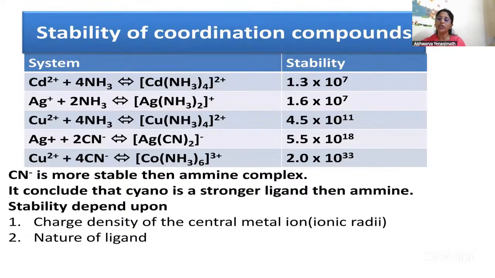Then the presence of a chelating ring also comes into context. Chelating ligands form more stable complexes as compared to monodentate ligands. More stable complexes are formed when there are chelating ligands. So this is about stability.